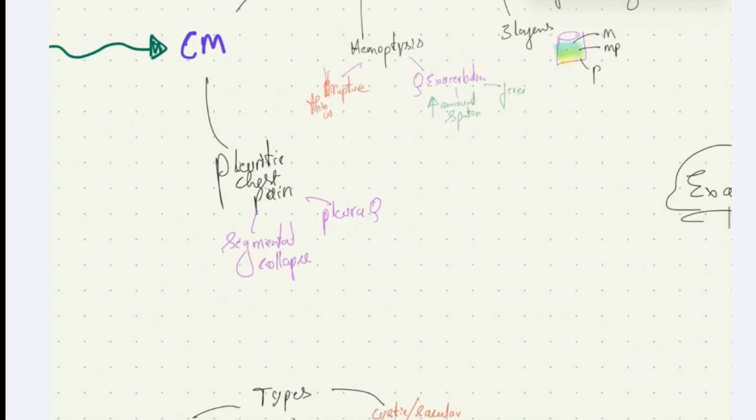The patient can have pleuritic chest pain. It is due to the secondary infection of the pleura causing pleuritic chest pain, or due to the segmental collapse of the lung, which is due to the obstruction of the bronchiole by the secretions. This causes pleuritic chest pain in some cases.